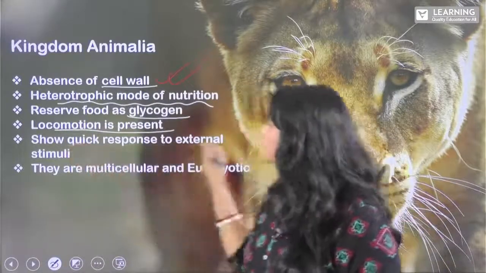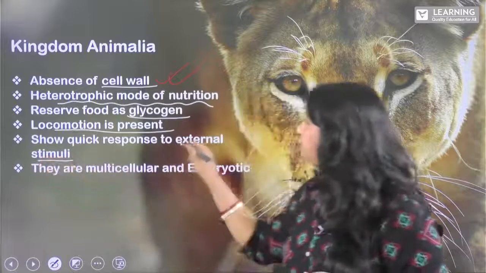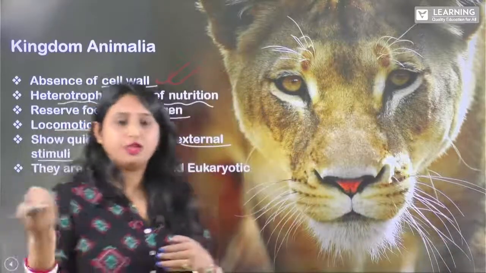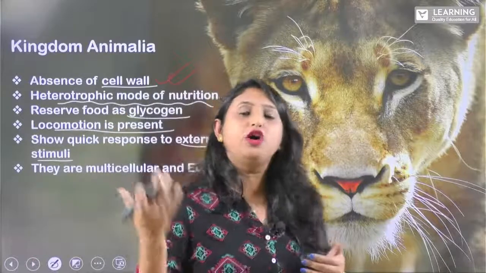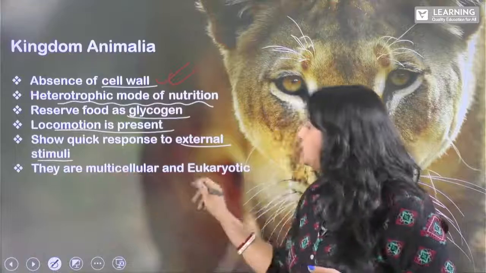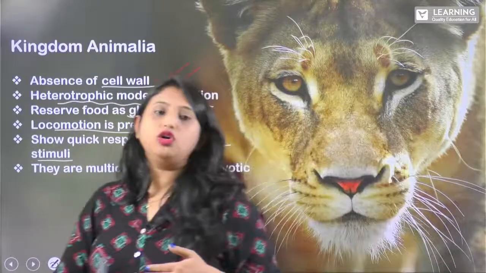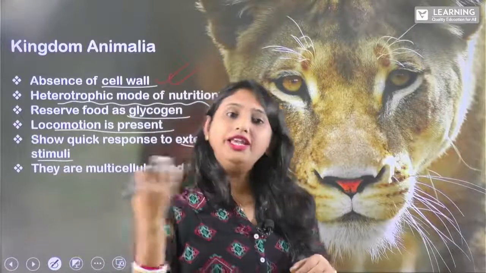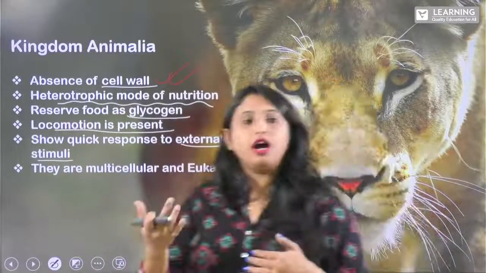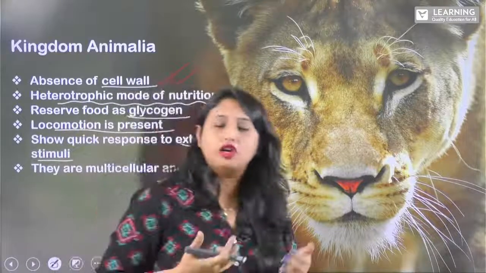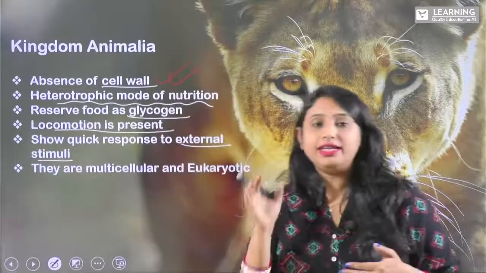They show quick response to external stimuli. As I have already said, what is external stimuli? That is response. We all animals respond to the surroundings, right? And they are multicellular and eukaryotic. So all living animals are eukaryotes, right? And we are made up of more than one cell. We have millions of cells, right? We are multicellular.